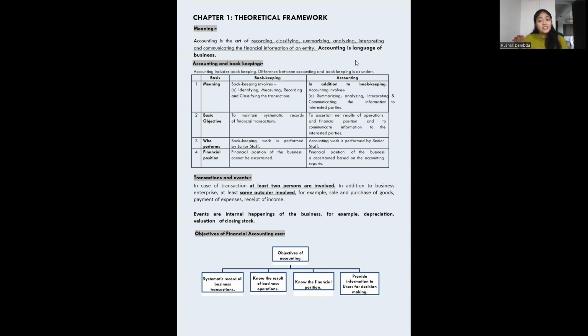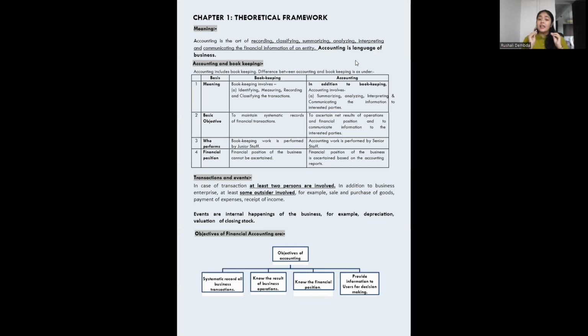Then when you become senior staff, after 1 year of articleship, or in the duration of 6 months of articleship, you'll be performing work on it. You'll be making reports out of it, making the profit and loss account and balance sheet. Now, financial position cannot be ascertained by bookkeeping. Just recording of transactions will not give you the financial position.